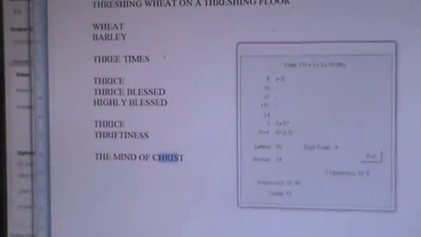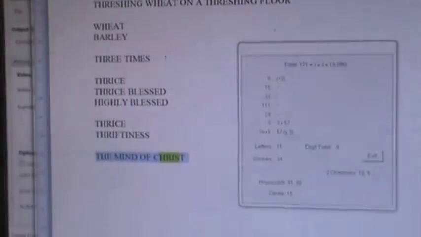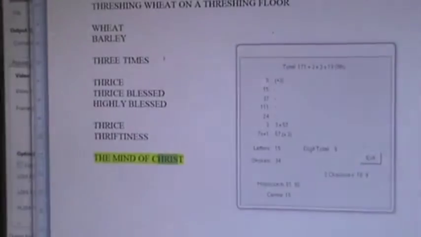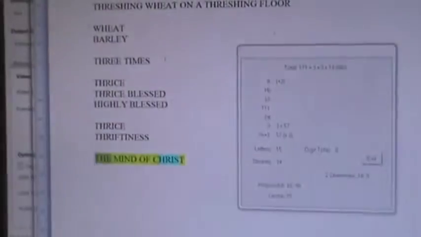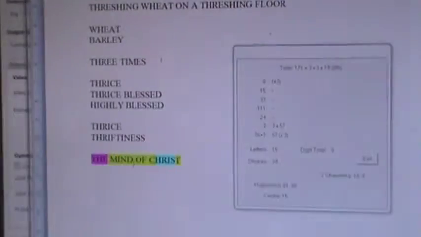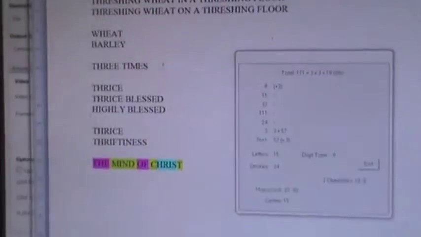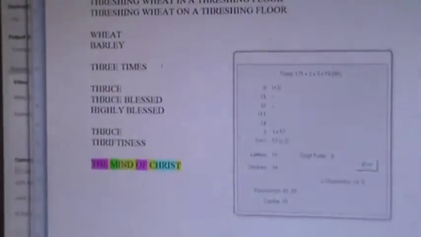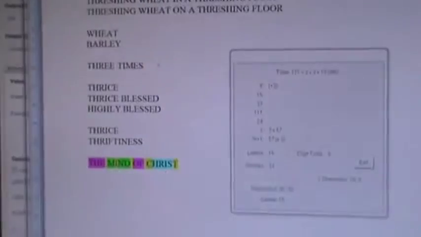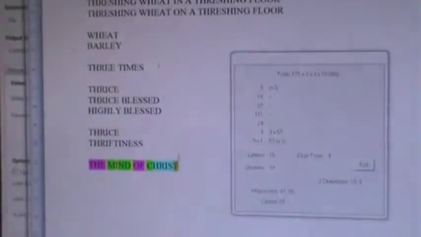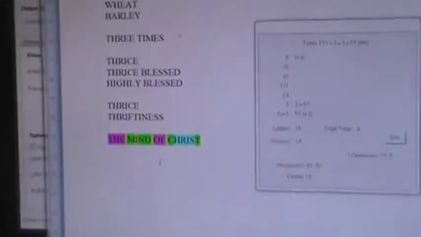So now let's paint this because I'm an artist and I insist on creating beauty as is fitting for such a phrase as this. The mind of Christ. And so now I'm just going to paint those 3 loves that we got. So I'm going to start by swashing the whole thing in gold. Okay, and then we're going to paint this one turquoise. And then we're going to paint this one in fuchsia. There's love number 2. And then we're going to paint the last one in green and leave the rest. Nice little touch of gold there. I am an artist, I insist. So there's our 3 loves.